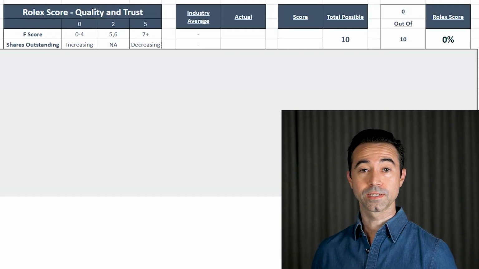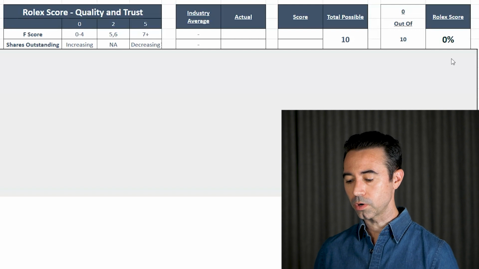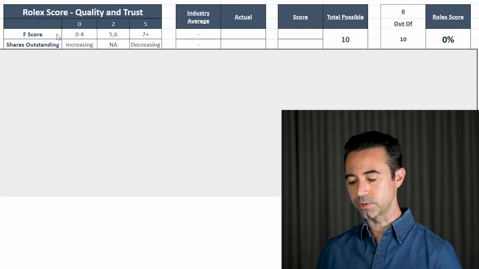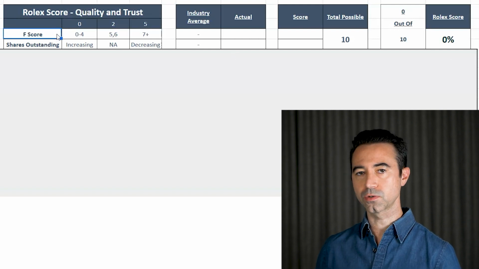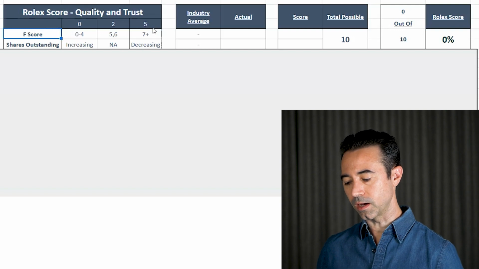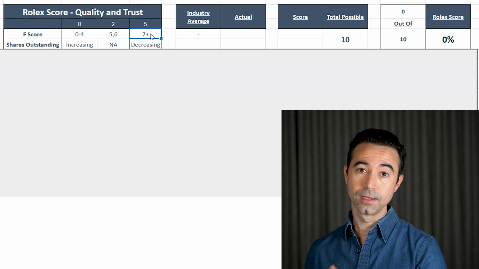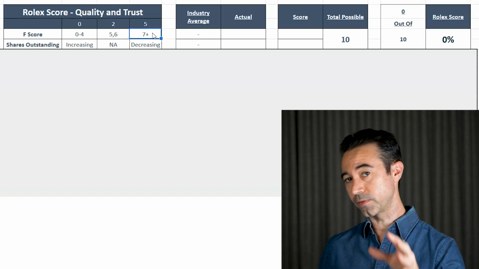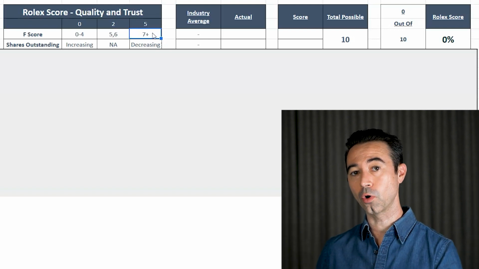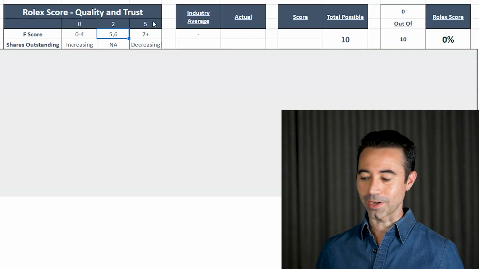For AMD, the first thing I'm going to go over is the Rolex score. What I do with this one is I use what's called the Piotroski F score. I like to see a 7 or more for the F score. The highest F score you can get is a 9. If this company has a 7 or more, it gets 5 points in my system. If it has a 5 or a 6, it gets 2 points, and if it's less than that, it's 0 points. Let's go ahead and see what the Piotroski F score is.